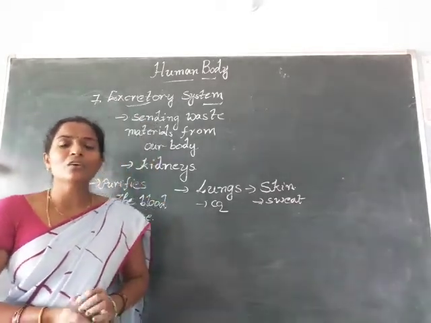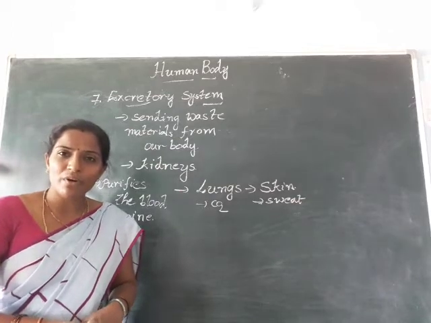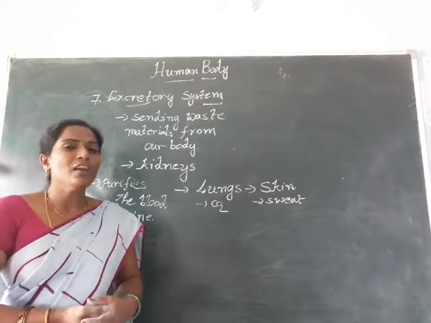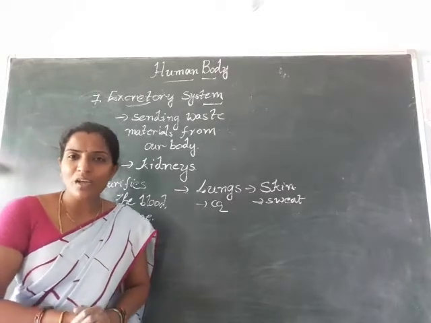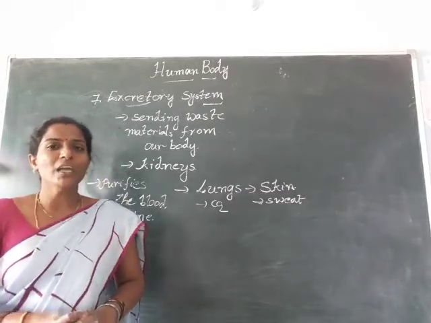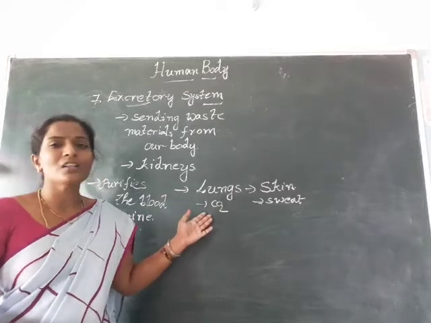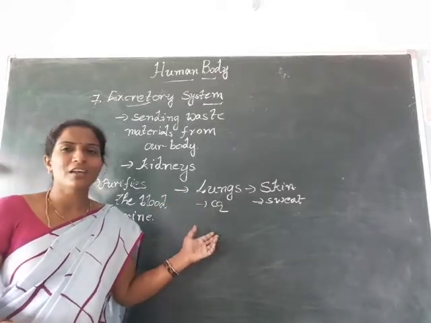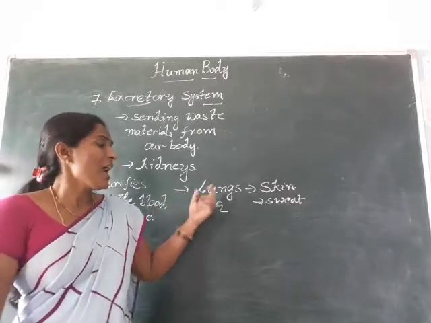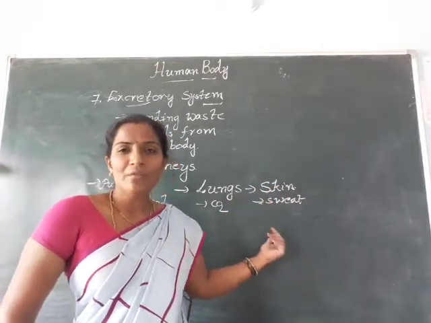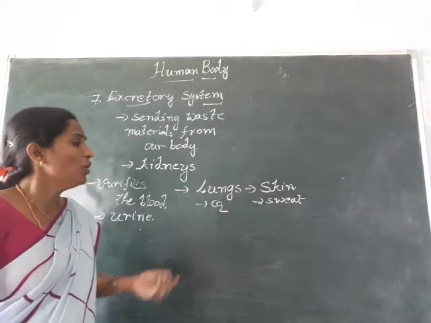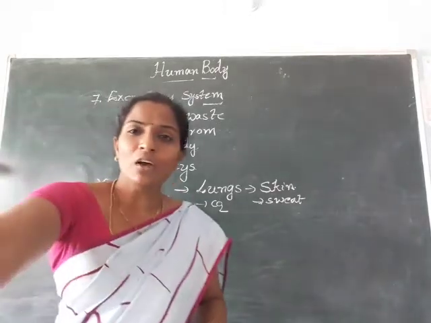These kidneys are bean shaped organs in our body. And what is the function of kidneys? The kidneys purify the blood. Lungs send out carbon dioxide, and skin sends out waste in the form of sweat. These three we call excretory organs.